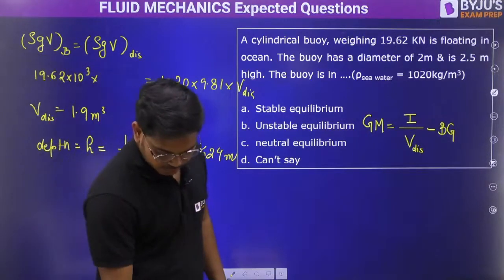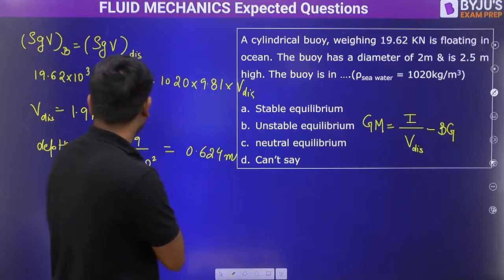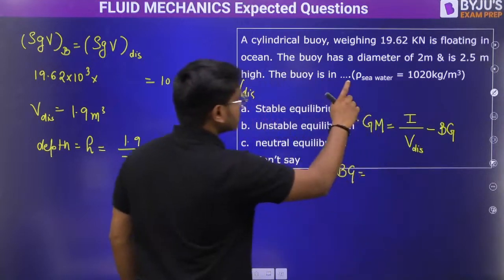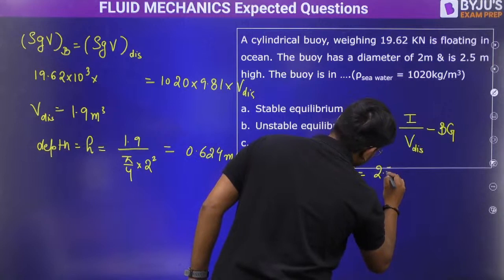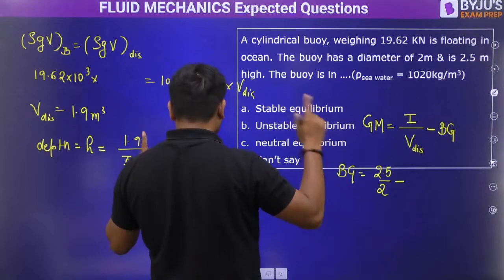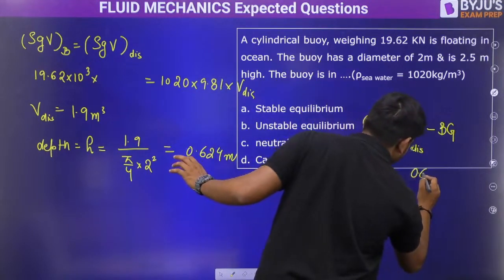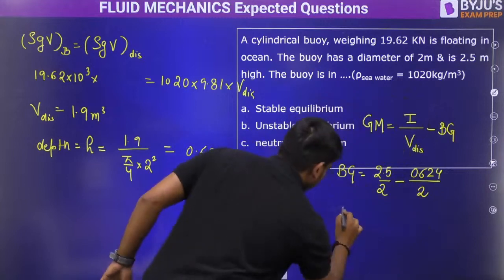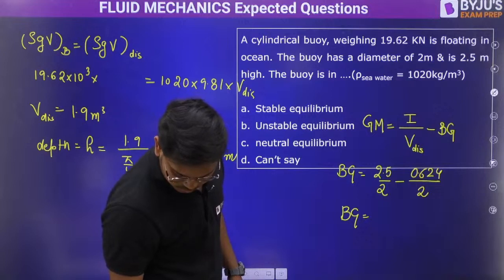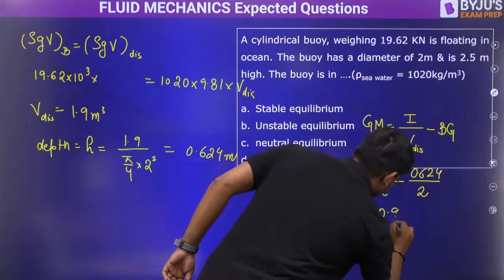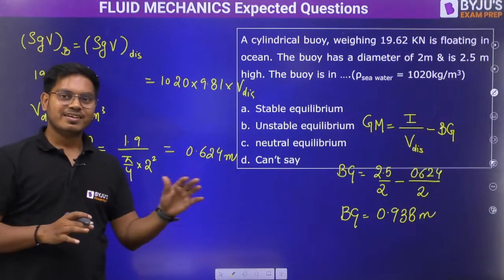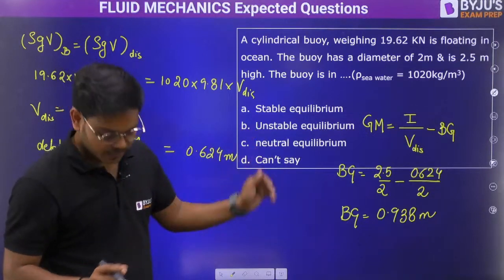So from here now we can find out a lot of values like BG can be found out. How much BG will come, see. So BG would be, CG will be 2.5 by 2 minus, then we want CG, it has come. Okay, now we have this 0.624 by 2. From here the value of BG would come and it should be, let me tell you, 0.938. Please check the calculations. I'm not very much into the calculation and all, right? I'm here to tell the concept. Still you can please check.